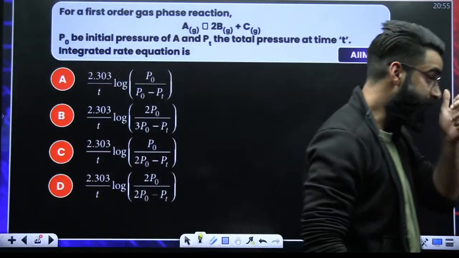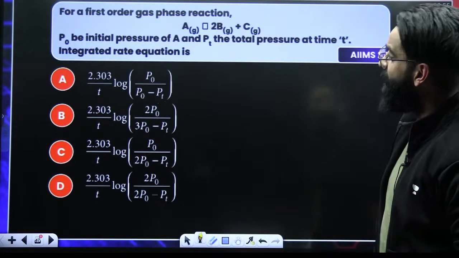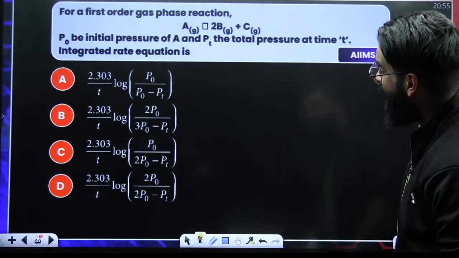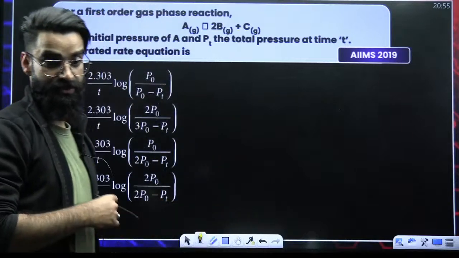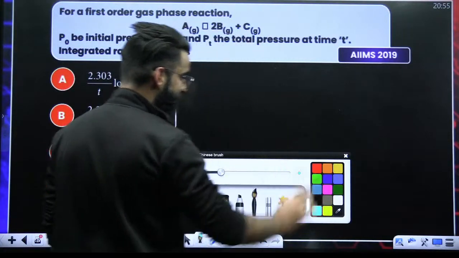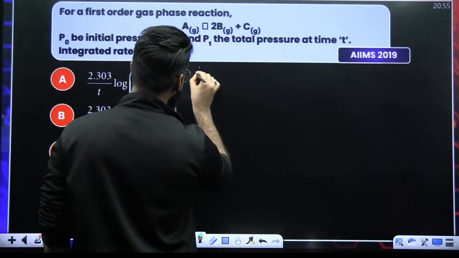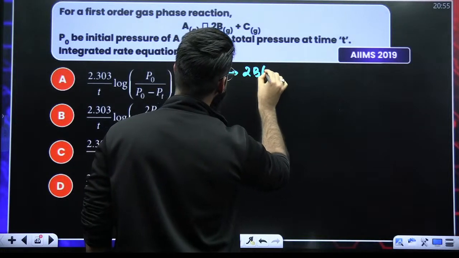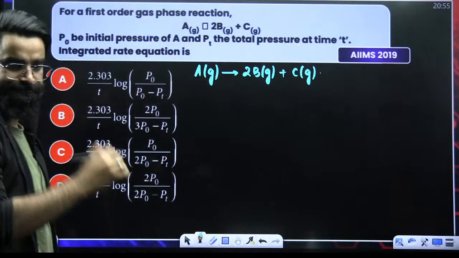Look at this question. We are given a reaction. P naught is the initial pressure of A, Pt is the total pressure at time T. Find the integrated rate equation. These sort of questions I have shown you in detail in the live sessions, I believe. Let's exactly see how this sort of equation is to be solved. My dear students, the reaction that's given to me is like this: A gas gives 2 times B gas plus C gas. This is my reaction.